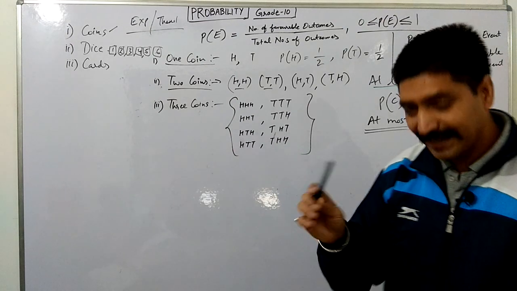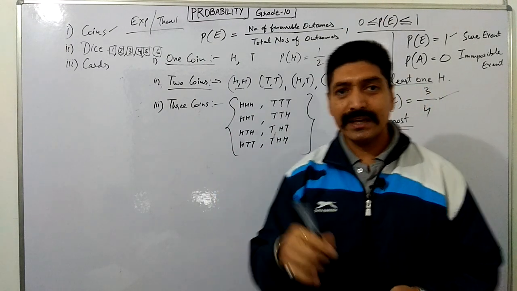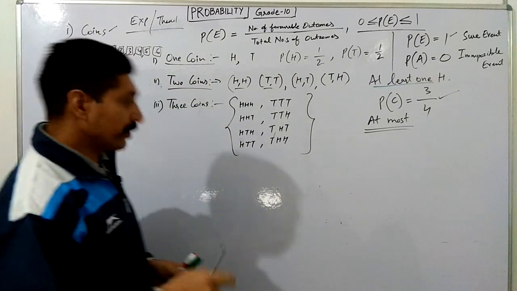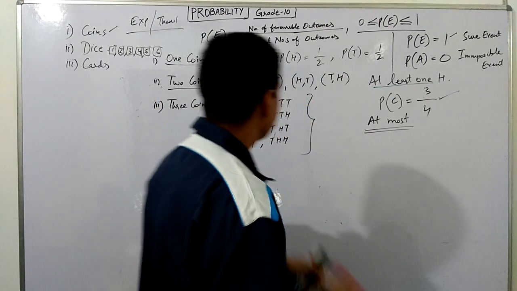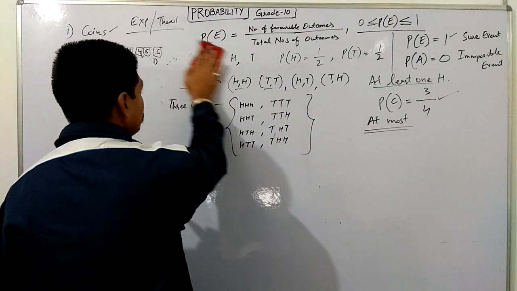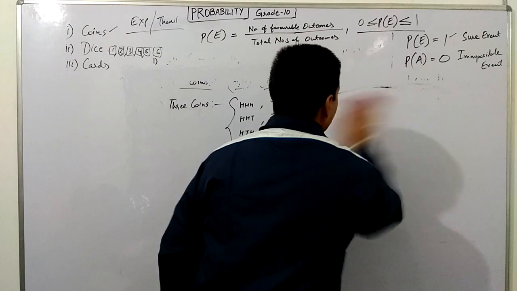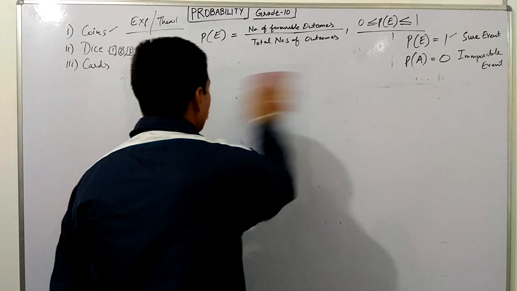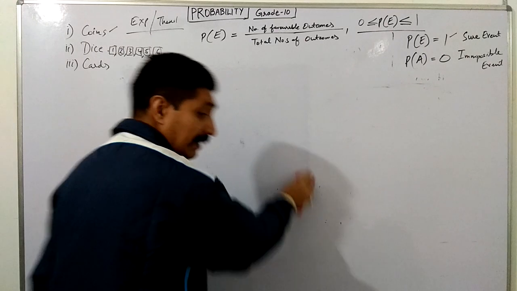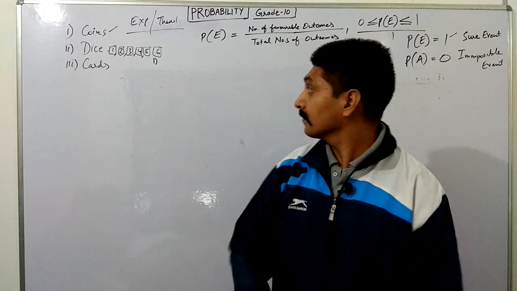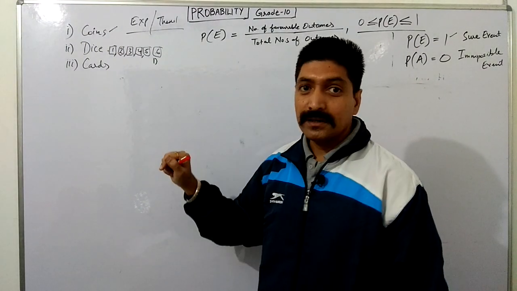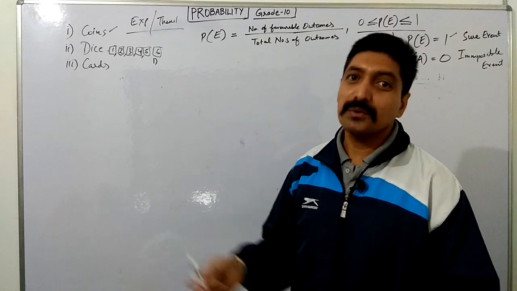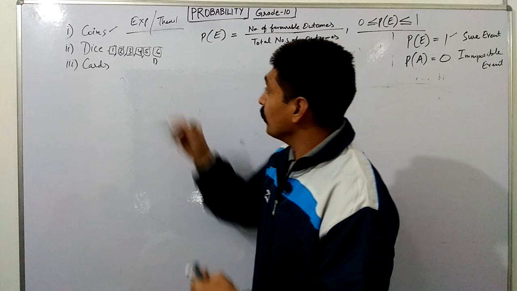If one dice is thrown once, then we can take this as a sample space: 1, 2, 3, 4, 5, 6. Majority of the time the question that comes is, if a dice is thrown, what is the probability of getting an even number or an odd number? An important point is prime numbers. Students don't take 2 as a prime number.